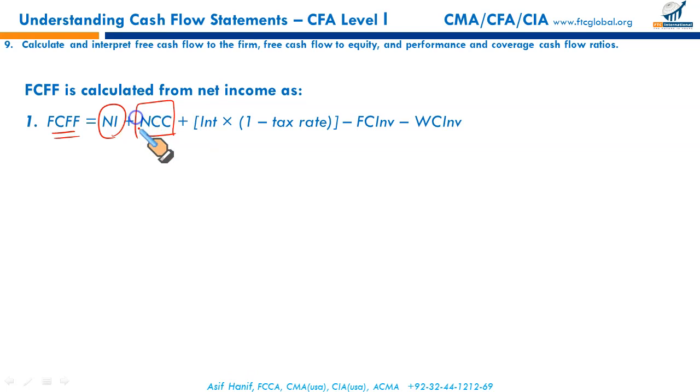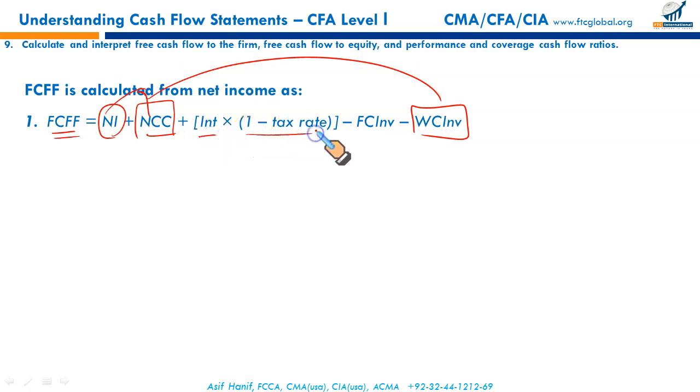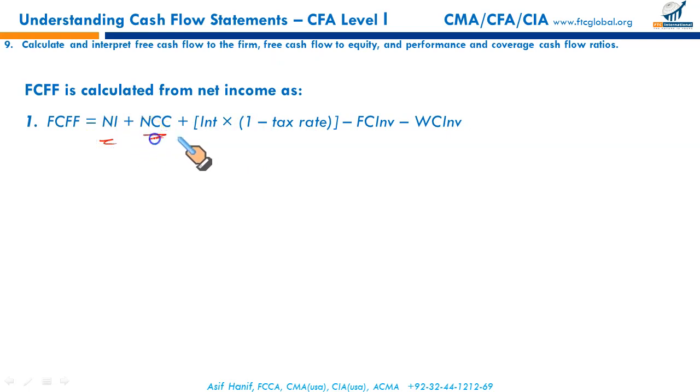So to net income add your non-cash charges, add or less working capital investment, and add after-tax interest. From this, FC represents your fixed capital investment or net capital expenditure. After making these adjustments, what you get is called FCFF, free cash flow to the firm.